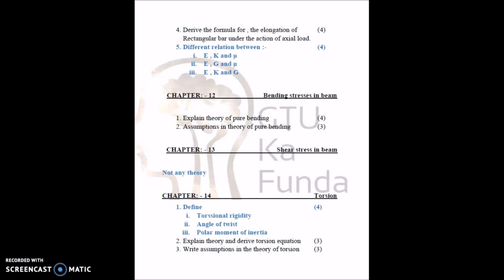There are a few more questions for chapter 11: derive the formula for elongation of a rectangular bar under the action of an axial load, and the relation between the particular forms that we have given on the screen. For bending stress in beams, which is chapter 12, you can expect these 2 theories. For shear stress in beams, there is no theory you can expect in GTU, so you should go through the examples for shear stress in beams.